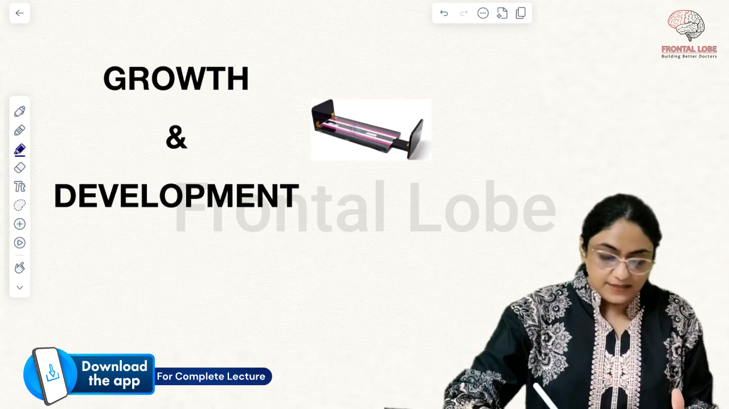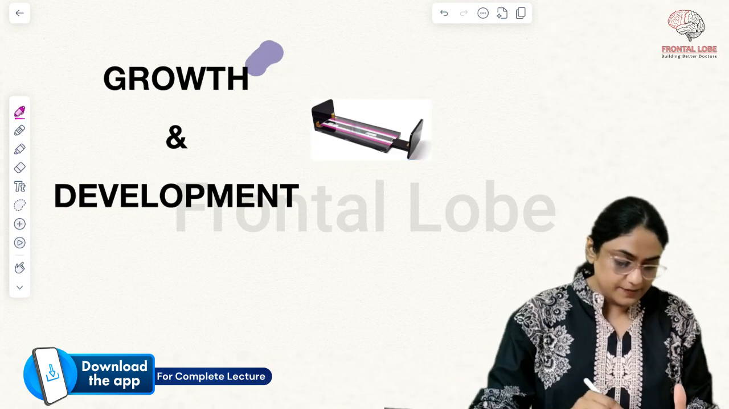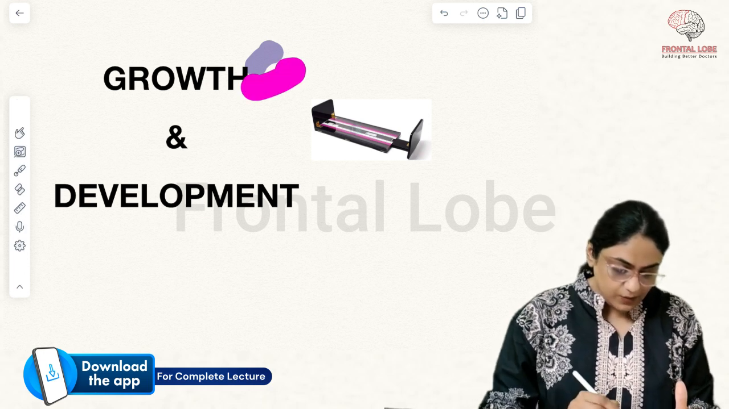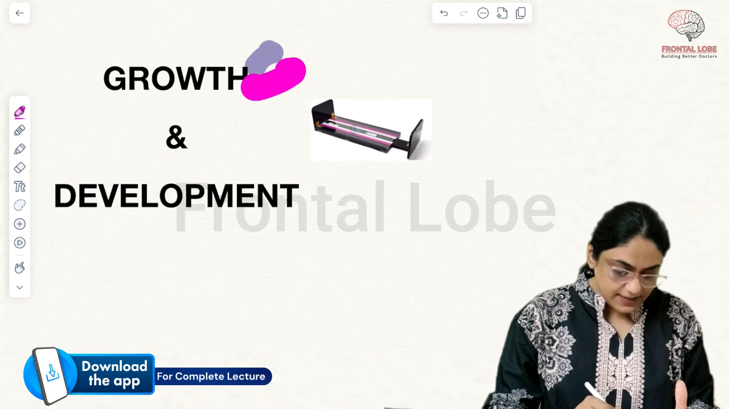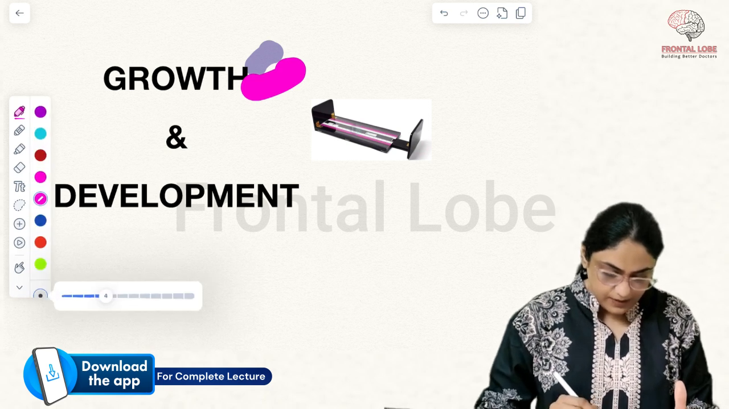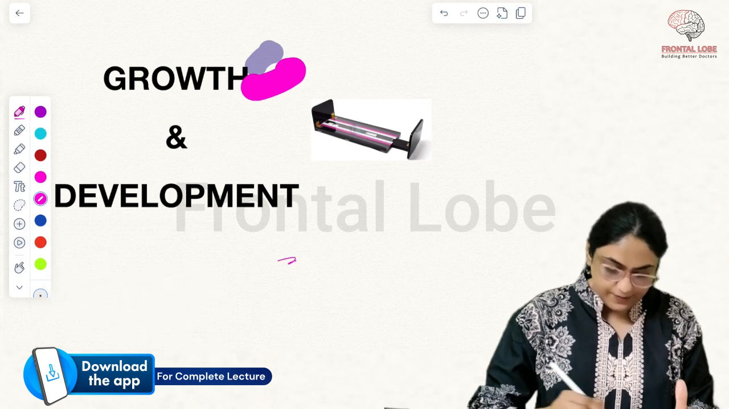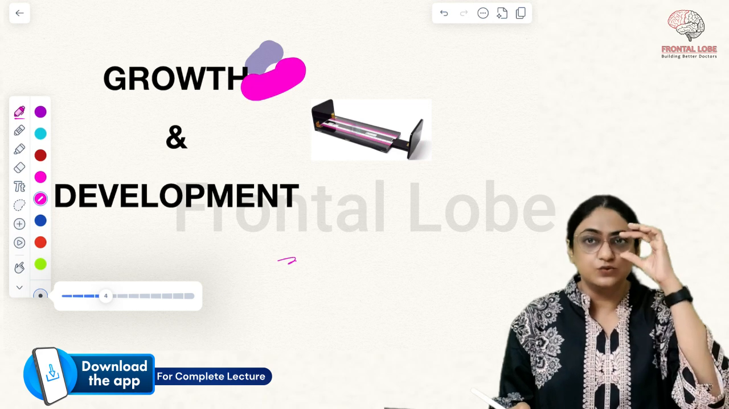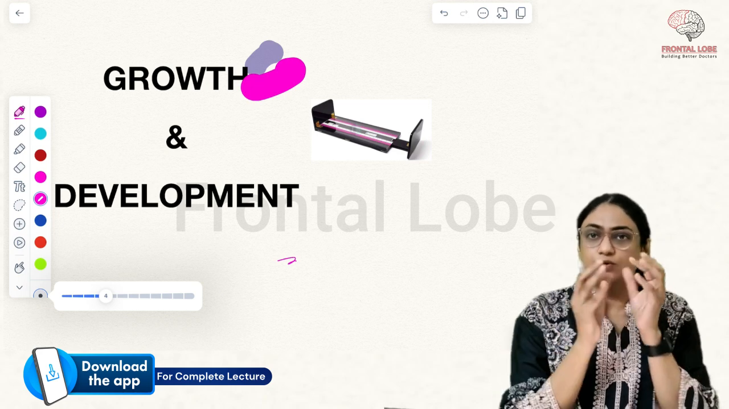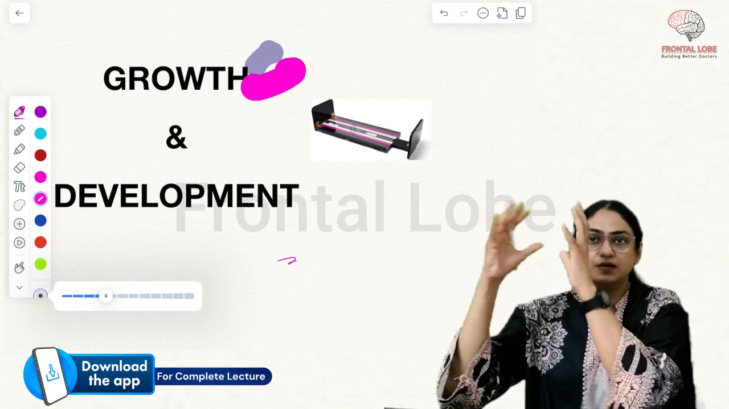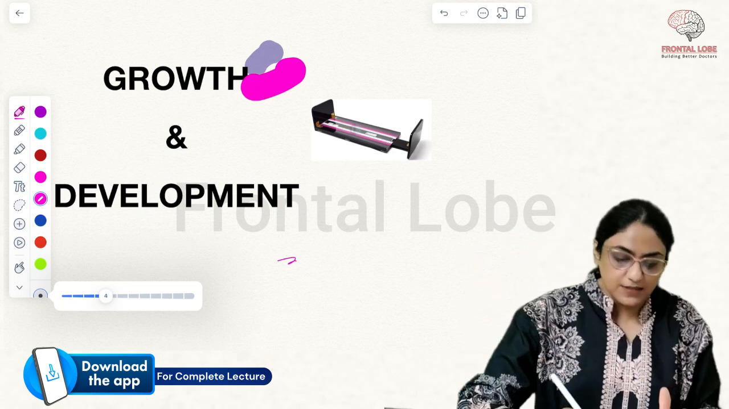Growth is basically increase in size. Growth is nothing but increase in size of tissue. So how does a tissue grow? I mean, the growth tissue was earlier this much. It was the size of a ball. Now it has become the size of a bigger ball. So that is how growth occurs.